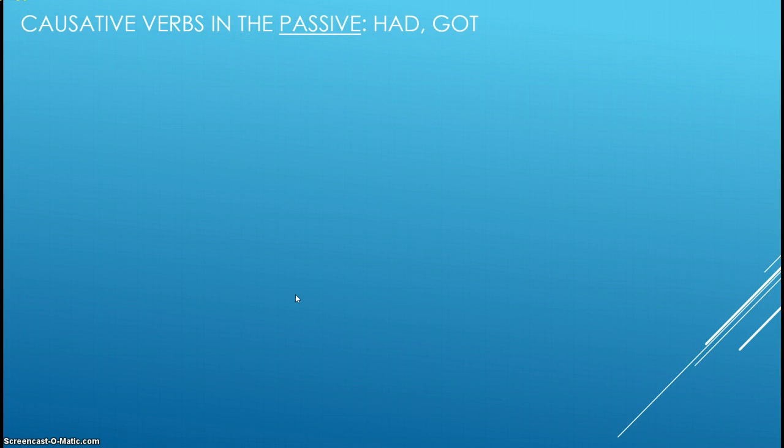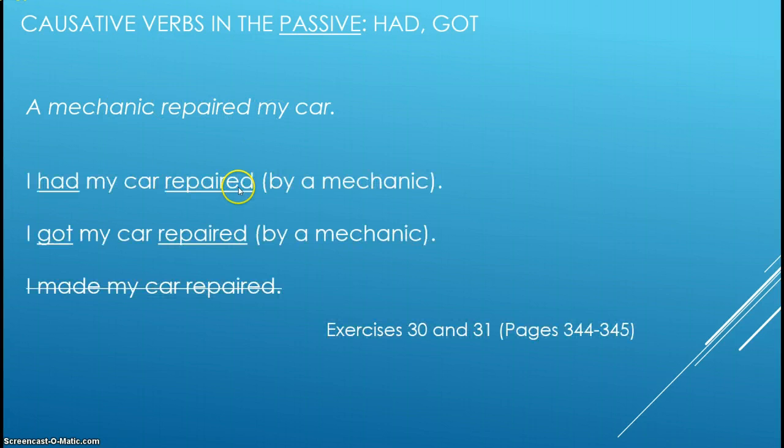And the final thing is the passives with the causative verbs. Here is an active sentence: a mechanic repaired my car. But we can also say it like this: I had my car repaired by a mechanic. This is a passive form. Mechanic repaired my car, but I'm putting it into sort of a passive form here. You'll notice that for this part, I don't say the be verb with the passive.